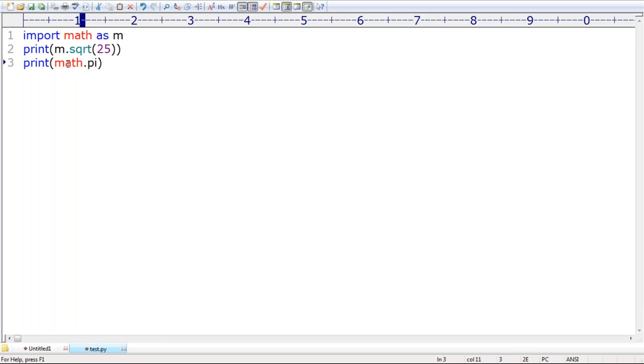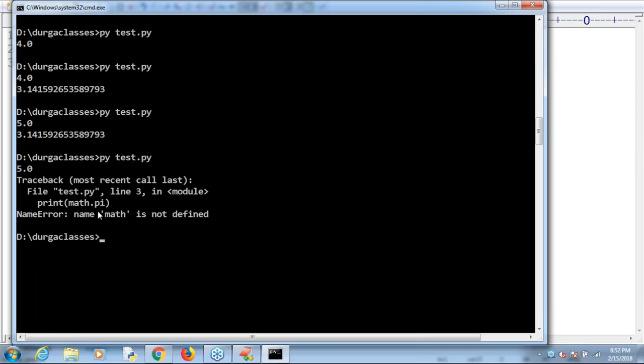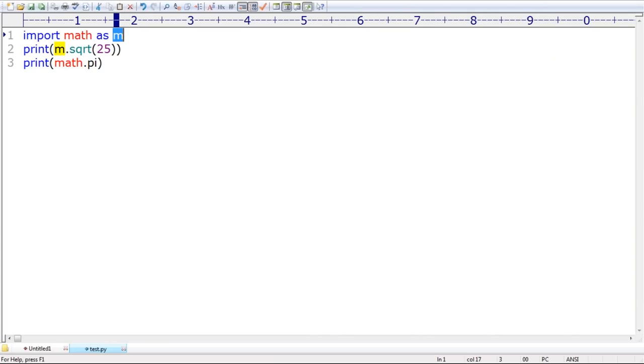Remember that, you already said the math module is available under the name m. Then you should use m only. You should not use math. Observe that. The error says name math is not defined, because at the beginning you told Python to make math as m.